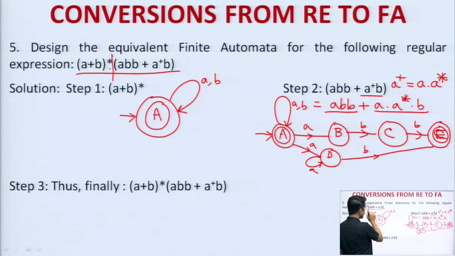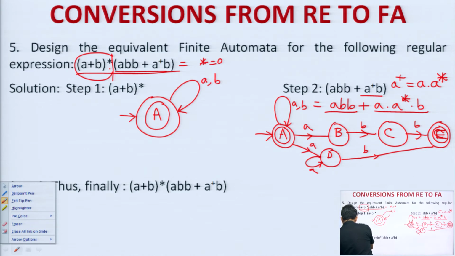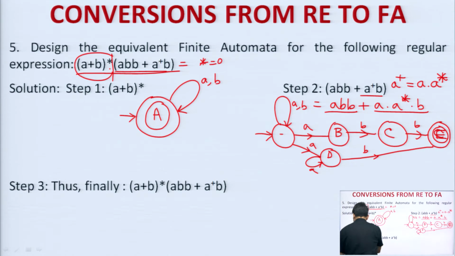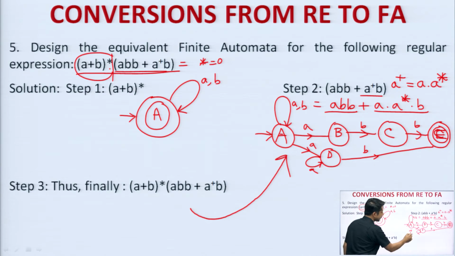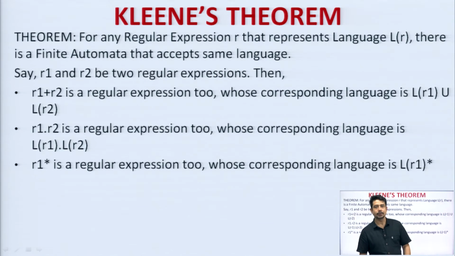Why? Because if I take asterisk value as 0, then epsilon will also be accepted, but according to the entire expression we cannot take epsilon, because if you take asterisk equals 0, then this part will be only 0, and the remaining part of the expression will be existing, right. So, that is why we cannot take this A as the final state. We can take A as a simple state. Therefore, the final diagram will be this one, got it. So, first we try to divide this particular concept into two parts, so that finally we can merge them together, got it. Okay. So, next comes Kleene's theorem.